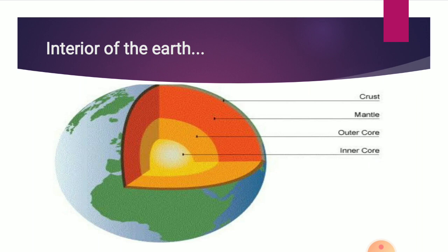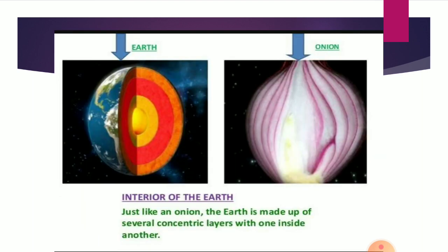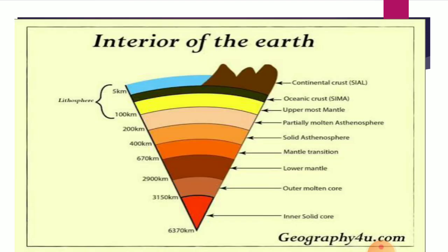Now the next topic is the structure of the layers of the earth. The structure of the interior of the earth includes the lithosphere. You can see here the crust, 5 kilometers to 100 kilometers, the continental crust, the oceanic crust, the upper mantle, and the solid lithosphere of the interior of the earth. The surface layer of the earth is known as the crust.